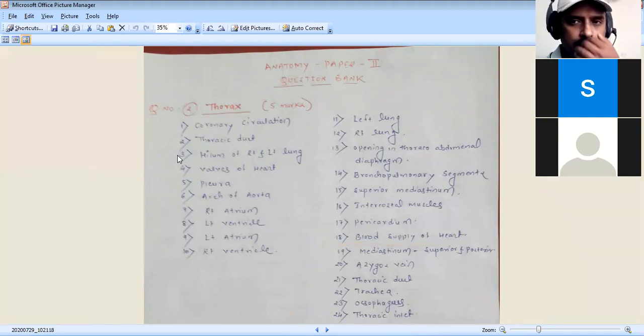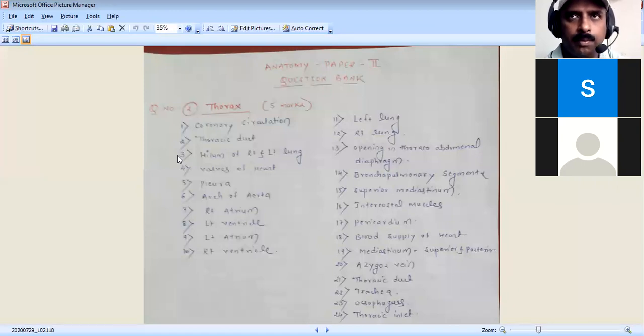That is the coronary circulation. It means the blood supply and venous drainage of the heart is called coronary circulation. So you have to mention almost all of it: the right atrium, right ventricle, and the arteries which are supplying them, that is the right and left coronary artery. That you have to remember.